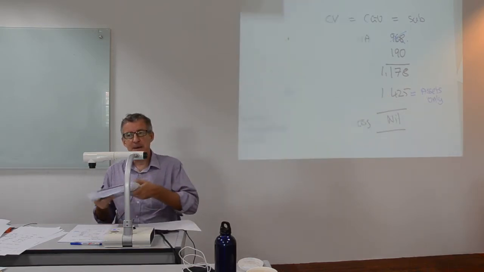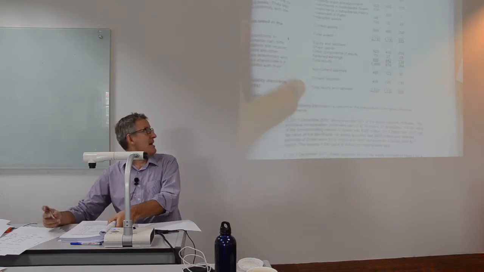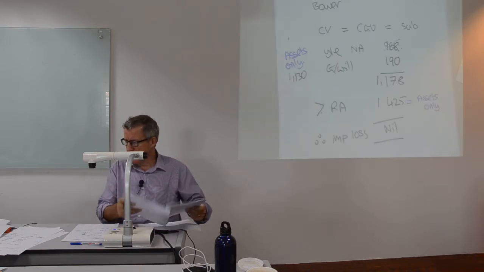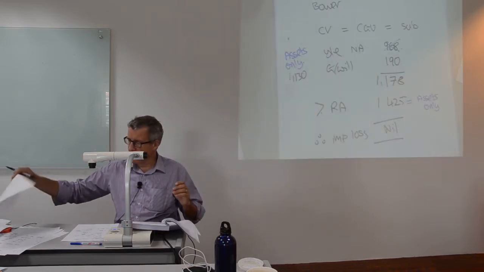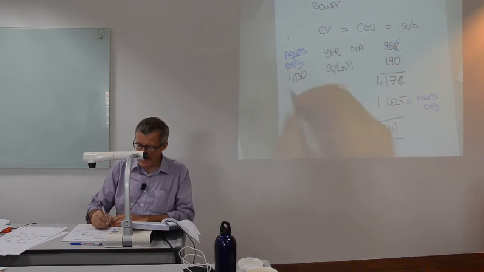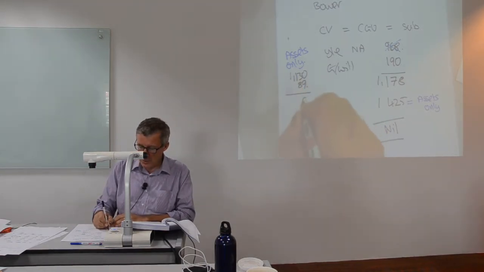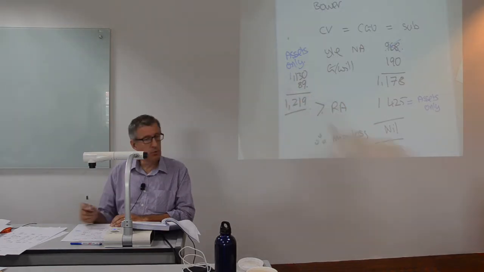If you look at BOA's balance sheet, the assets are 1,130. But those assets are subject to a fair value adjustment of 89. So that is 1219.